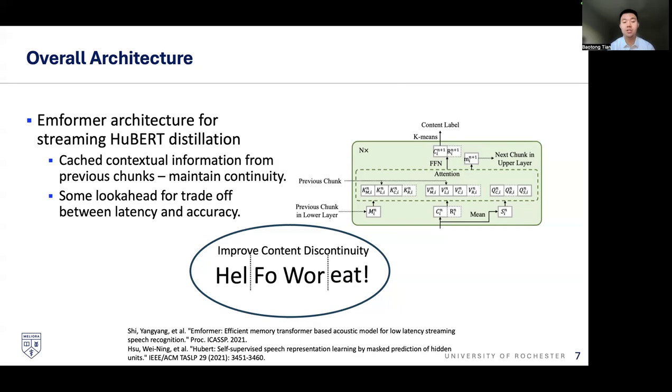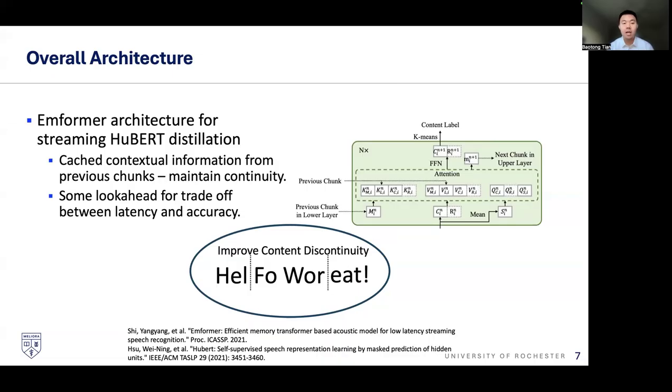It has cached contextual information from previous chunks so that we can maintain continuity. It also includes some look-ahead for a trade-off between latency and accuracy, because look-ahead means that you have limited access to future information that would be beneficial to infer what the content is at the current time step.